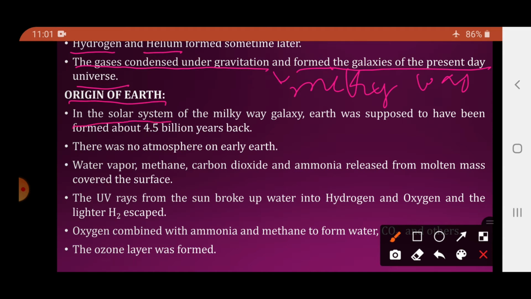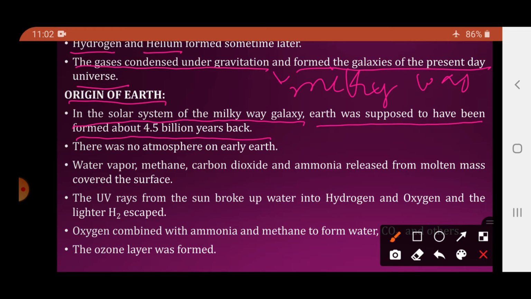Now, in the solar system of the Milky Way galaxy, Earth is supposed to have been formed about 4.5 billion years back. See, the universe is 20 billion years old. So in comparison with the universe, it seems that Earth has formed only recently, but it is 4.5 billion years back. So the universe formed, and in the universe one of the galaxies was the Milky Way galaxy, which has the solar system. And what is the main star in the Milky Way galaxy? The Sun. And in this Milky Way galaxy, Earth was formed some 4.5 billion years ago.